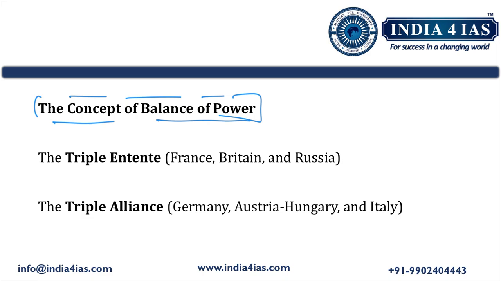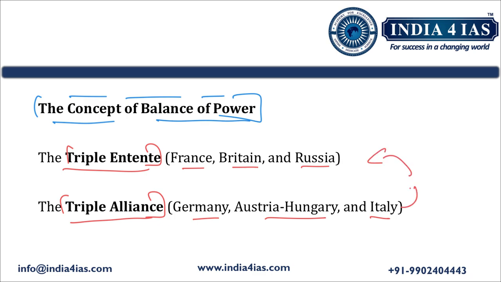Then what happened before the First World War? In the decade before the First World War, the European powers formed two alliances. One is the Triple Entente, which has countries like France, Britain, and Russia. Another one is the Triple Alliance, which has countries like Germany, Austria-Hungary, and Italy. These alliances were meant to counterbalance each other, and they were competing to usher in hegemony for their own alliances. But they also created an environment of suspicion and rivalry.